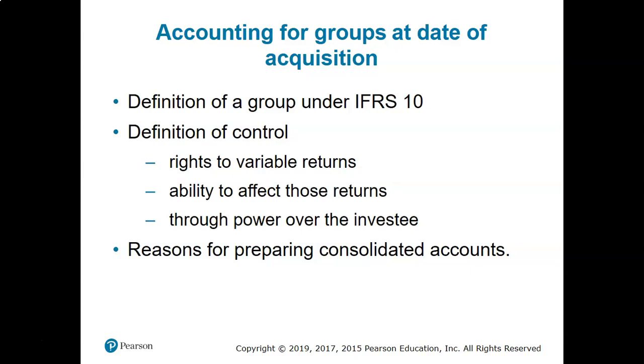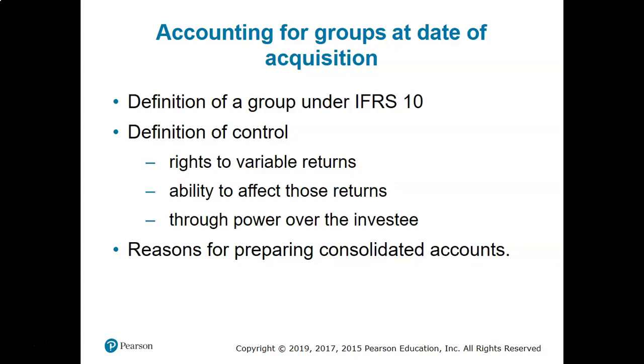So right to variable return means, when a parent company invests in subsidiaries, the earnings or the profit or the return they will get from the subsidiary will differ, will not be fixed. So if you get a fixed return from a company, then in that case you are not the controller. You are not the owner of the subsidiary. It is like you have provided some loan to the subsidiaries and you are getting interest.